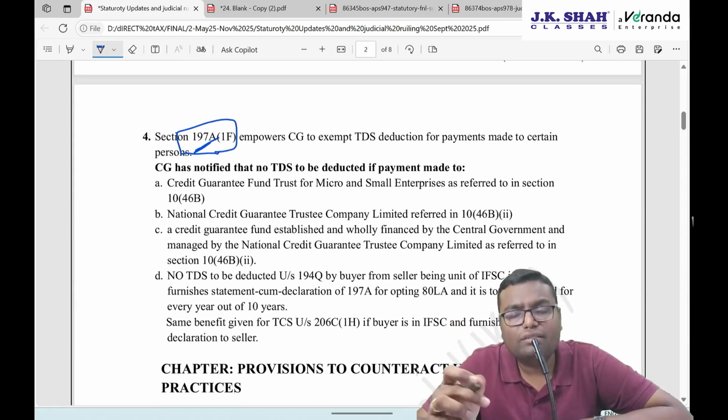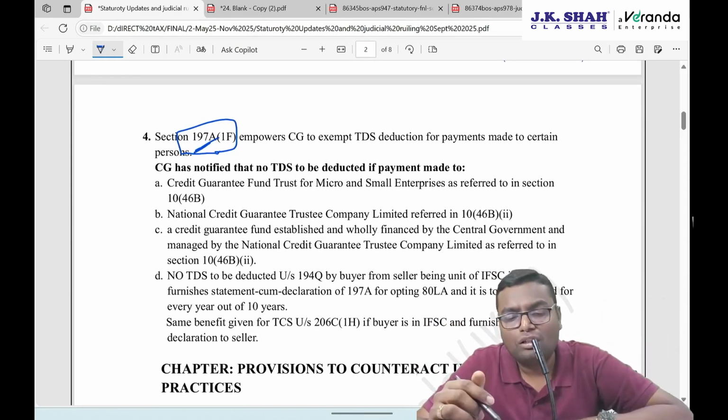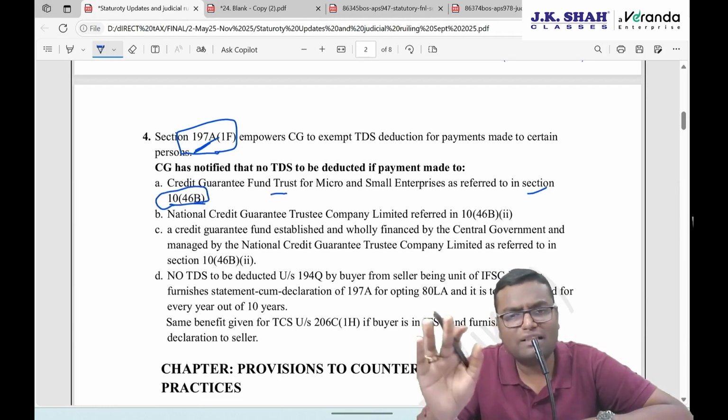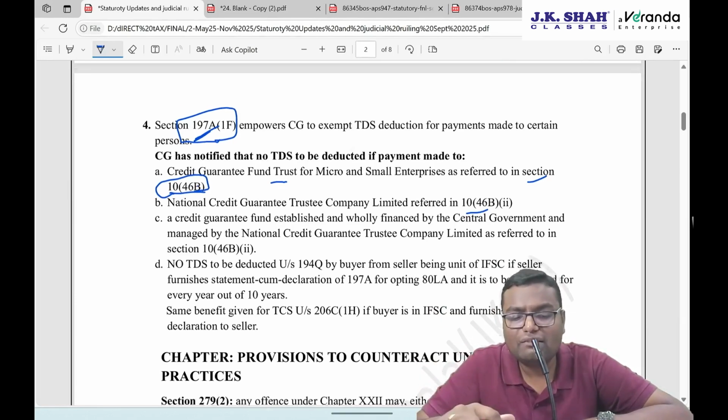Central government has notified certain 3 to 4 organizations whose TDS will not be deducted under any section. Number 1, Credit Guarantee Fund Trust for micro and small enterprises as referred in section 10 clause 46B. This 10 clause 46B gives 100% exemption to this trust. Then why deduct their TDS? Second, National Credit Guarantee Trustee Company Limited, referred in the same section, because their income is also exempt. So again, no need to deduct the TDS.